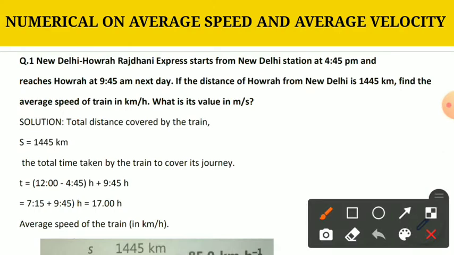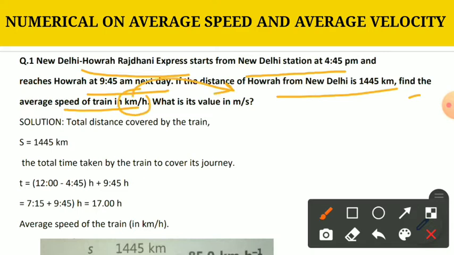The question is, the New Delhi Howrah Rajdhani Express starts from New Delhi station at 4:45 p.m. It means it is starting in the evening time and reaches Howrah at 9:45 am next day. That is, next day morning it is reaching Howrah. If the distance of Howrah from New Delhi is 1445 kilometer, find the average speed of the train in kilometer per hour and convert that kilometer per hour into meter per second.